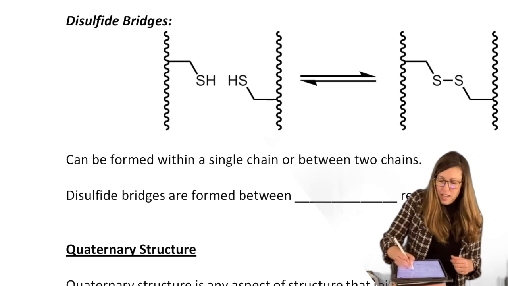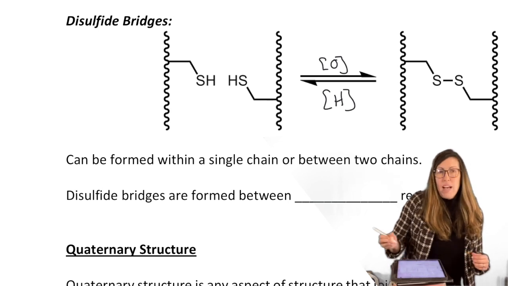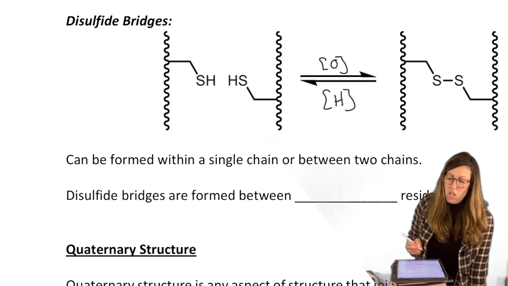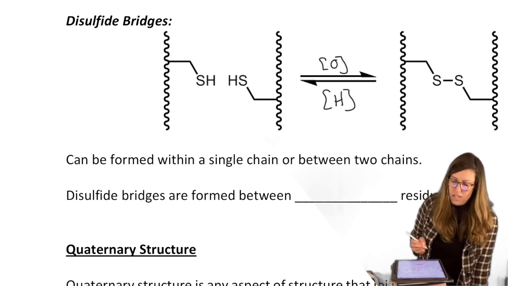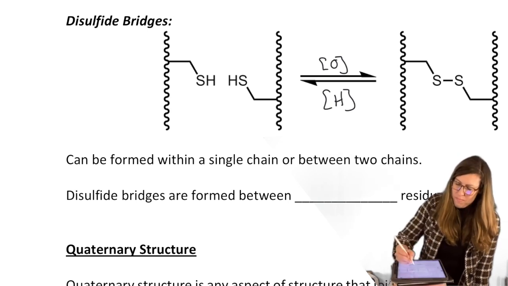Another important side chain interaction is the formation of disulfide bridges, which you've probably heard about frequently. And it's actually a redox reaction. Do you see how removing H's gives us a disulfide bridge, and adding the H's back gives us the thiols? What particular amino acid residue is responsible for this? It's always the same, cysteine.